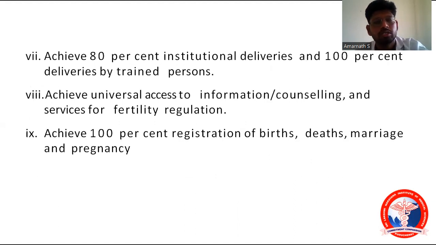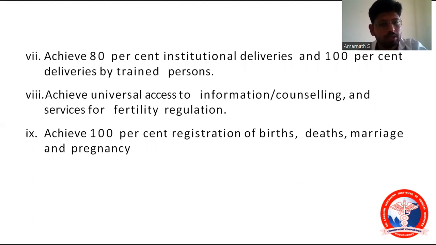Achieve 80% of institutional delivery and 100% of delivery by trained persons. Okay, 80% institutional delivery and 100% delivery by trained persons, that is trained dai. And next one is achieve universal access to information, counseling, and services for fertility regulation.